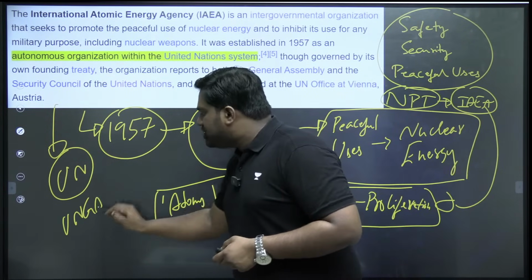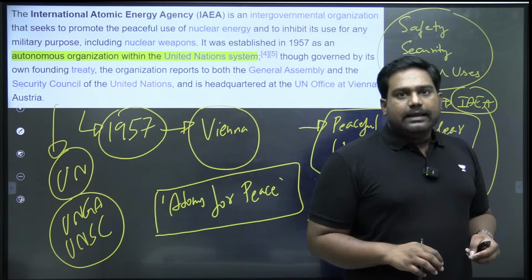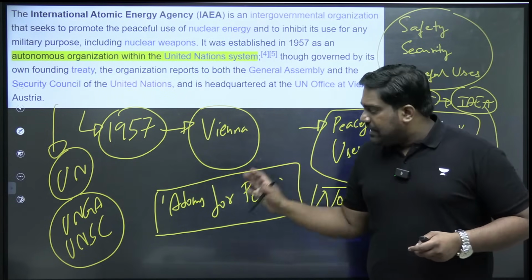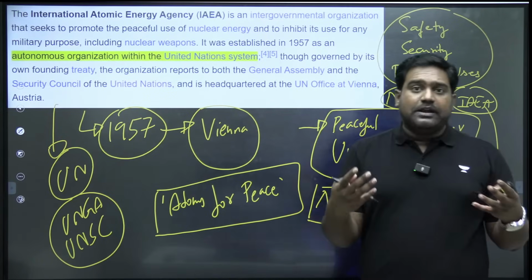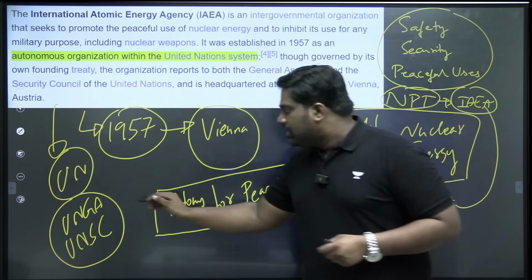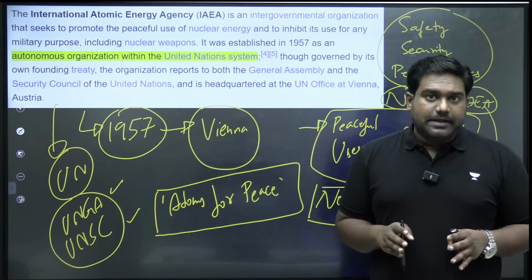It reports to UN General Assembly and UN Security Council. If any country is breaching the safety security standards, if any country is involved in proliferating nuclear weapons technology, those reports are submitted by IAEA to UN General Assembly and UN Security Council, and they can take action accordingly.